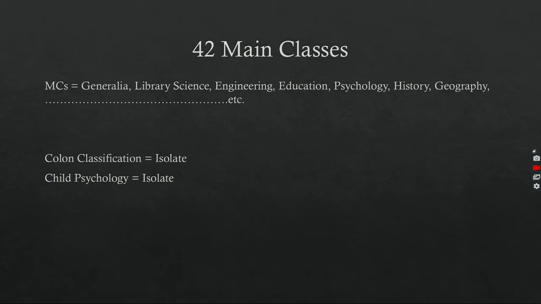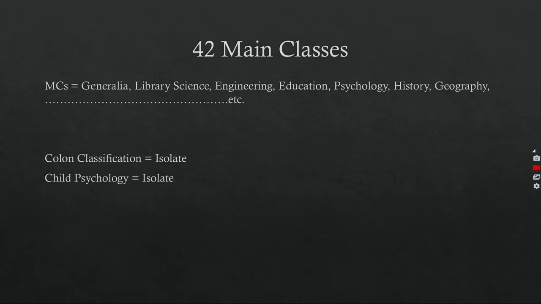Ranganathan categorized the whole set of isolate ideas into 5 fundamental categories. There are hundreds of isolate ideas in each main class. Suppose there are hundreds of isolates in a class; Ranganathan categorized these into 5 groups.